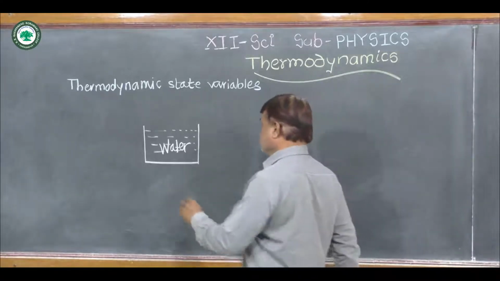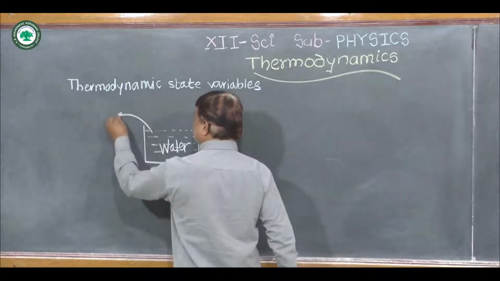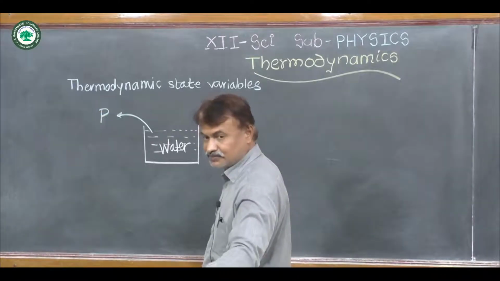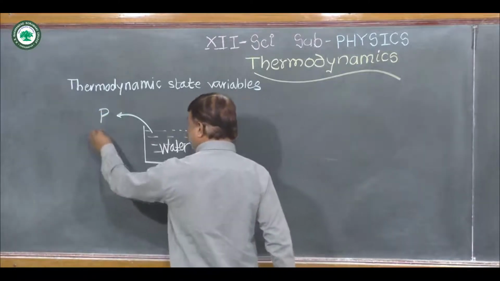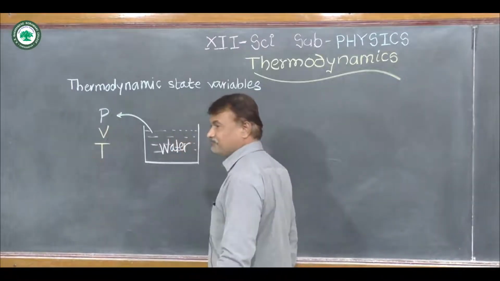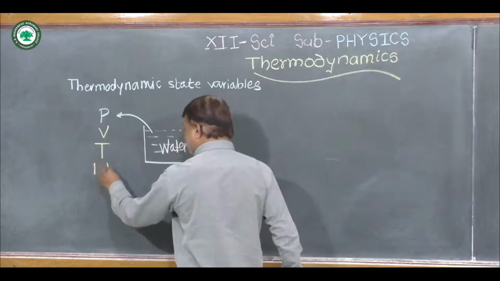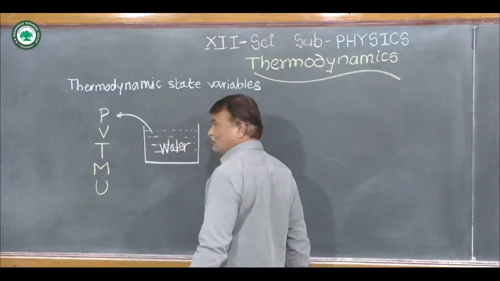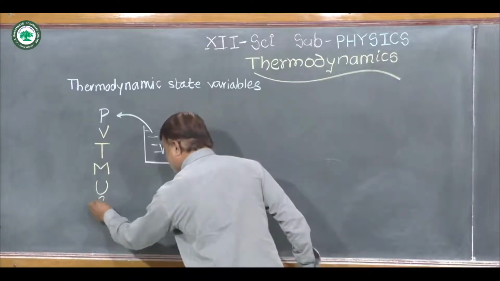Its initial pressure is given by P, volume is given by V, temperature is given by T, mass is given by M, internal energy is given by U, density is given by rho.